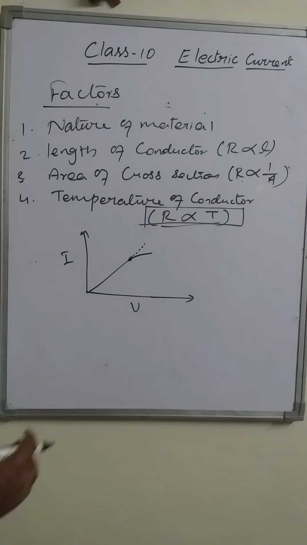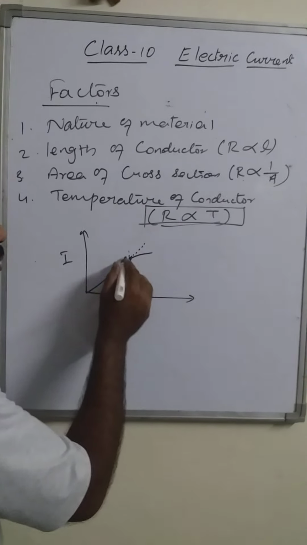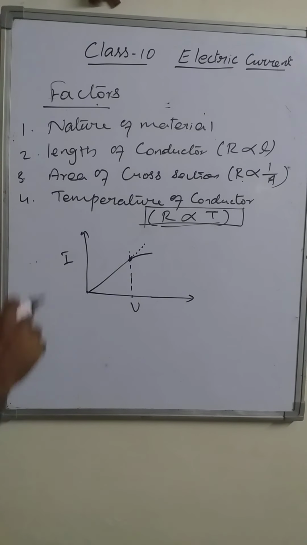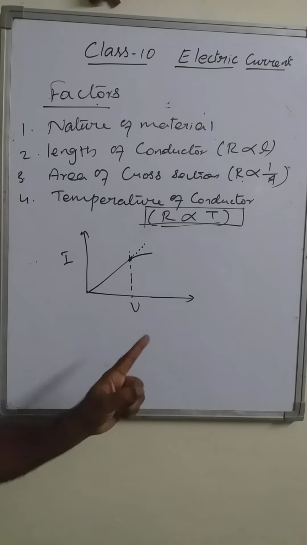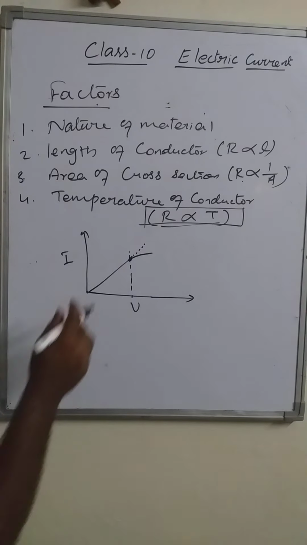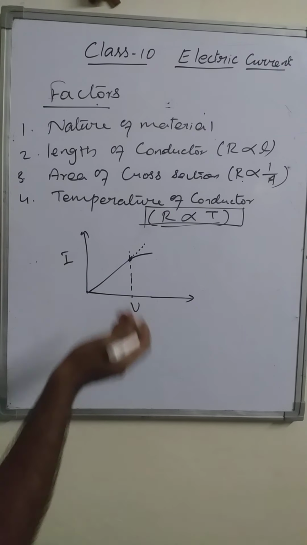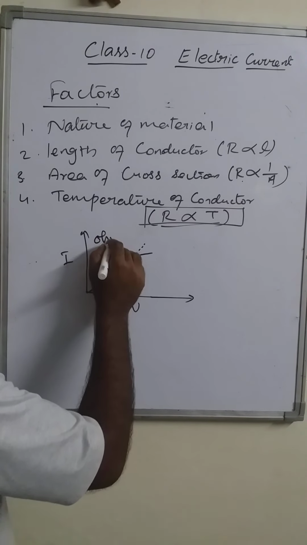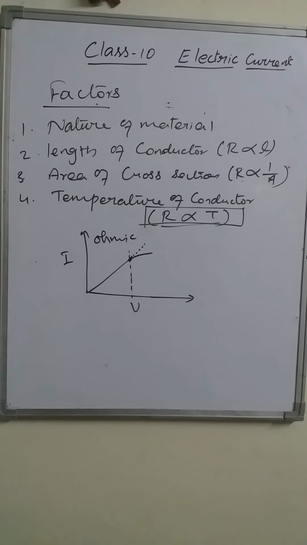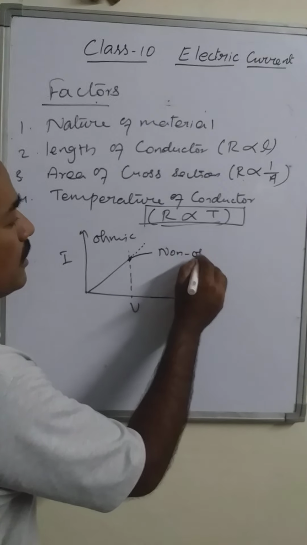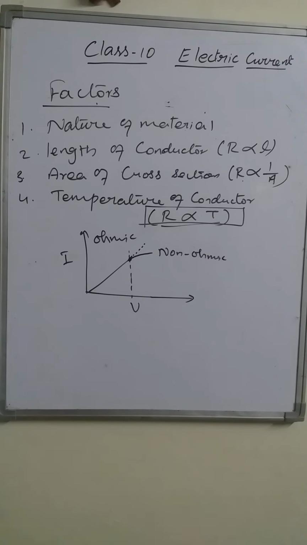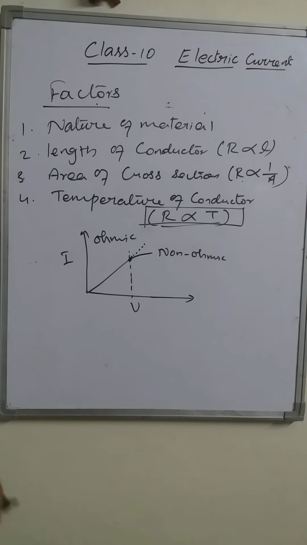So here we can say one thing: up to this point, the conductor is obeying Ohm's law. After that, Ohm's law is not obeyed by the conductor. So before this, the conductor may be called an ohmic conductor, because it is obeying Ohm's law. After that, Ohm's law is not valid, so it becomes non-ohmic. So we have two types of conductor: ohmic conductor, which obeys Ohm's law, and non-ohmic conductor, which does not obey Ohm's law.